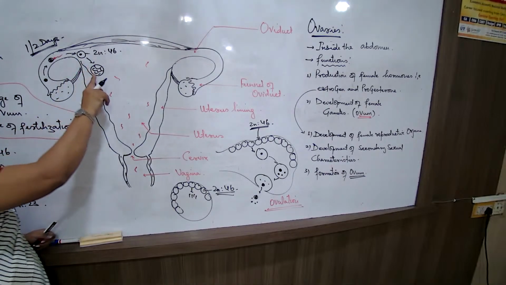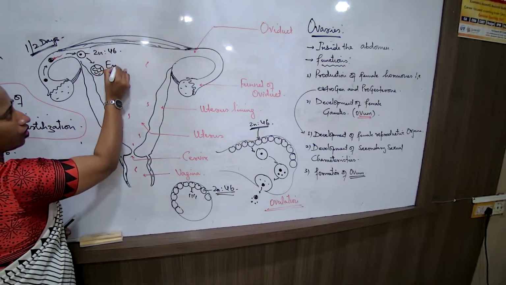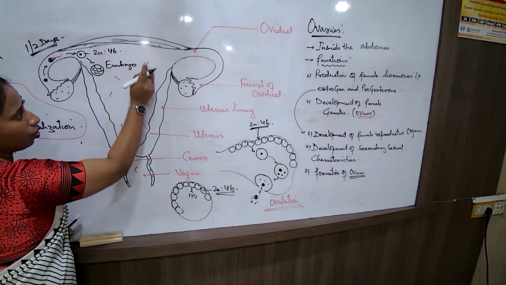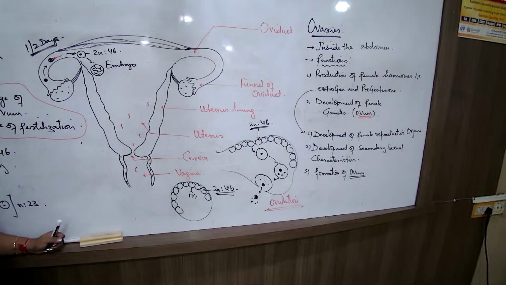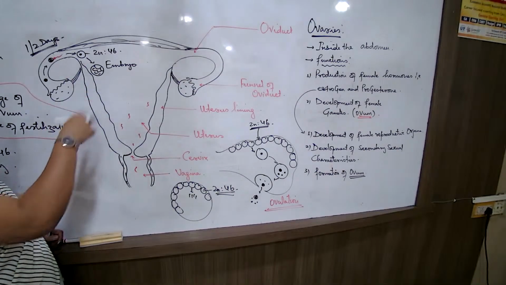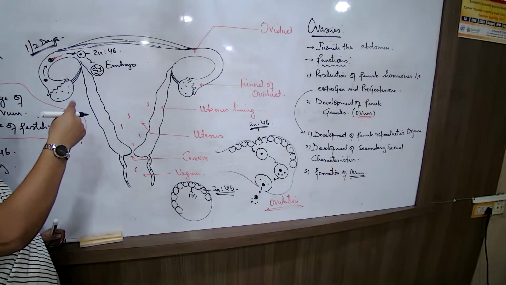What is the difference between the zygote and the embryo? The difference is that the embryo is a multicellular structure. The zygote is a single cell just after fertilization. But in the embryo, the number of cells is repeatedly increasing.